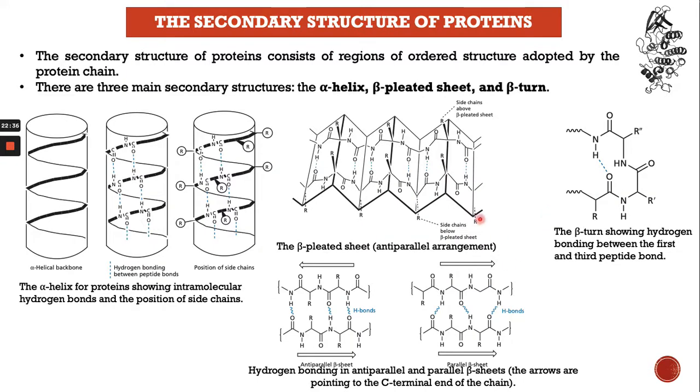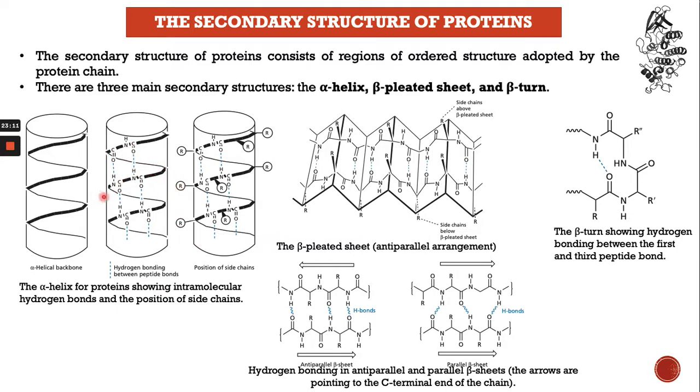The secondary structure of the protein comprises regions of ordered structure adopted by the protein chain. There are three main types of secondary structure: alpha helix, beta pleated sheet, and beta turn. These structures are held together through hydrogen bonding, which is a weak interaction between the amino acids, right?